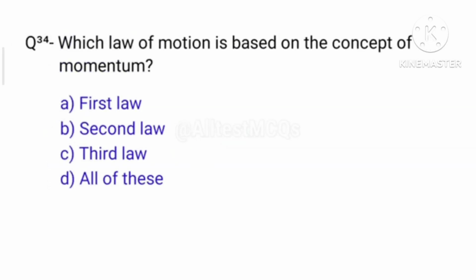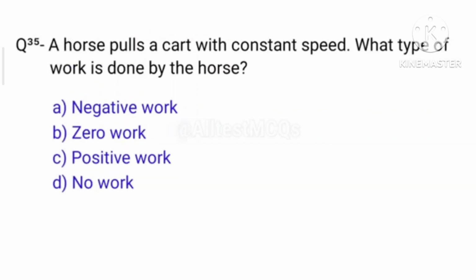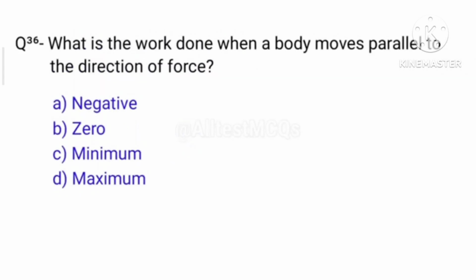Question number 34, which law of motion is based on the concept of momentum? Right answer is option B, second law. Question number 35, a horse pulls a cart with constant speed. What type of work is done by the horse? Right answer is option C, positive work.